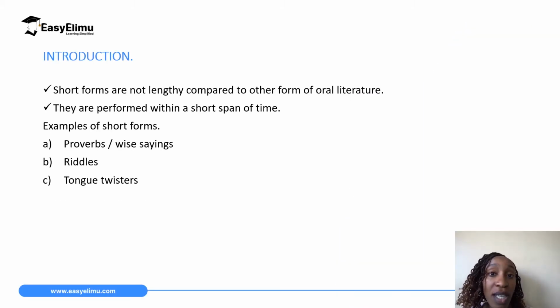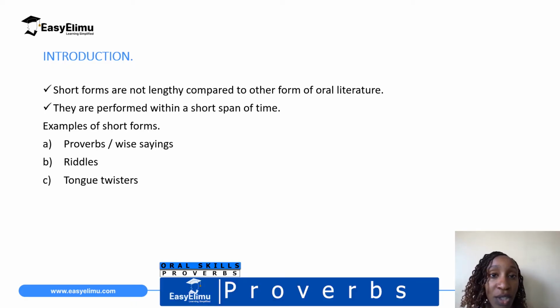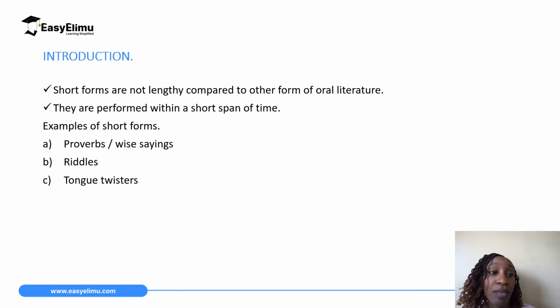So, as I have just said, proverbs fall under the category of oral literature called short forms. Short forms are not lengthy compared to other forms of oral literature. For example, oral narratives are quite long, but short forms are short. Also, short forms are performed within a short span of time. There are three examples or categories of short forms: proverbs, riddles, and tongue twisters. In this session, we are only looking at proverbs.